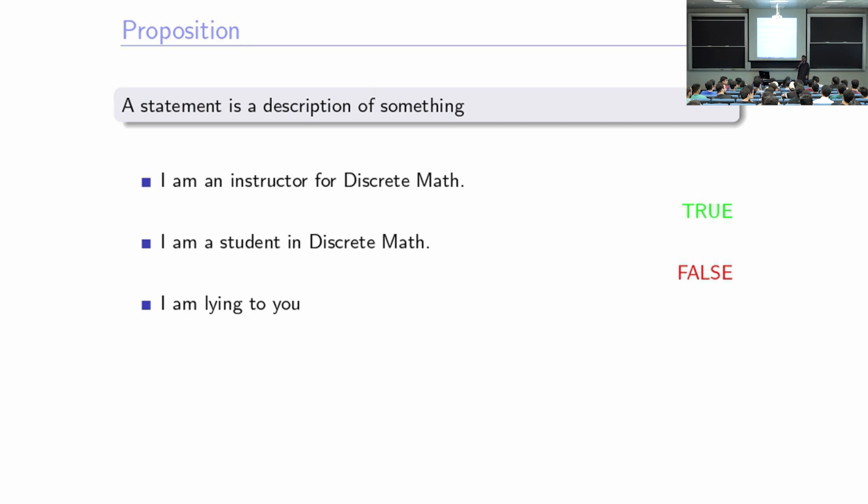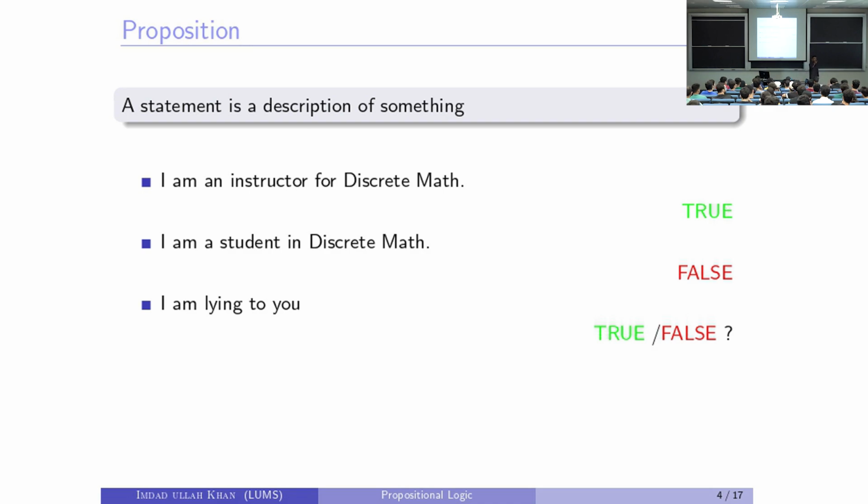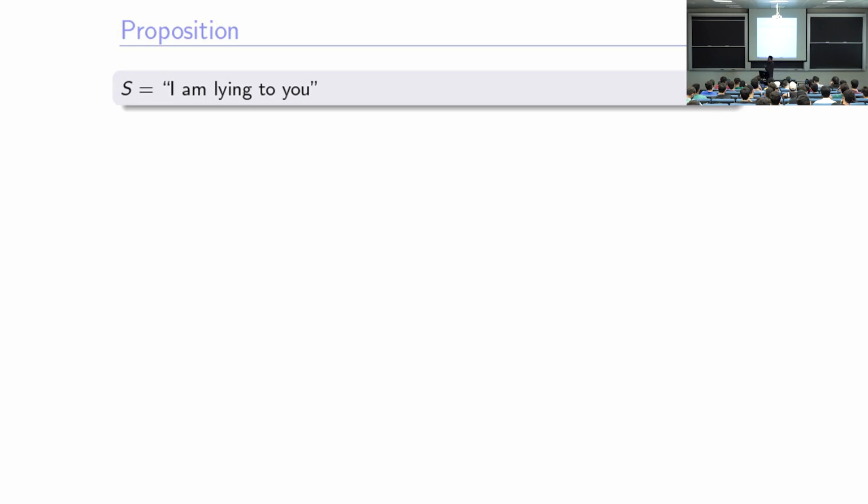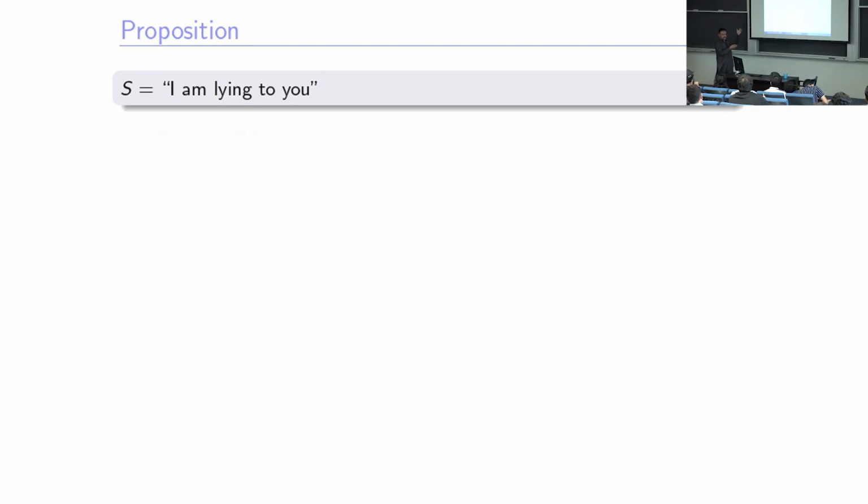So if the statement is true, its value is false, if the value is true, the statement is false. Do you think it's false or true? There is a difference between the statement and the value. Okay, anybody else? Okay, let's dig deeper into this, so we'll see what is the truth value of this statement. That's what typically mathematicians do. They want to talk about something, so they want to repeat it again and again, they just give it a name, right? So let's give the statement a name, we call it S. So is S true or false?